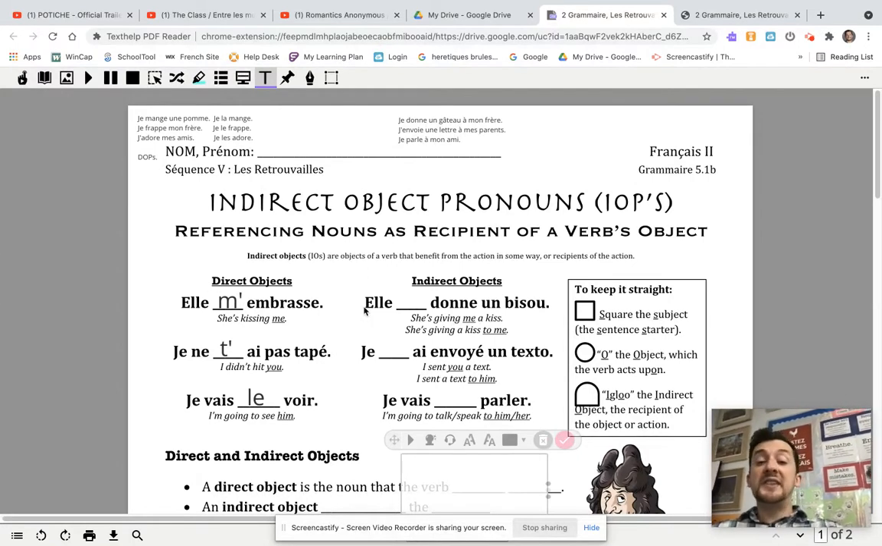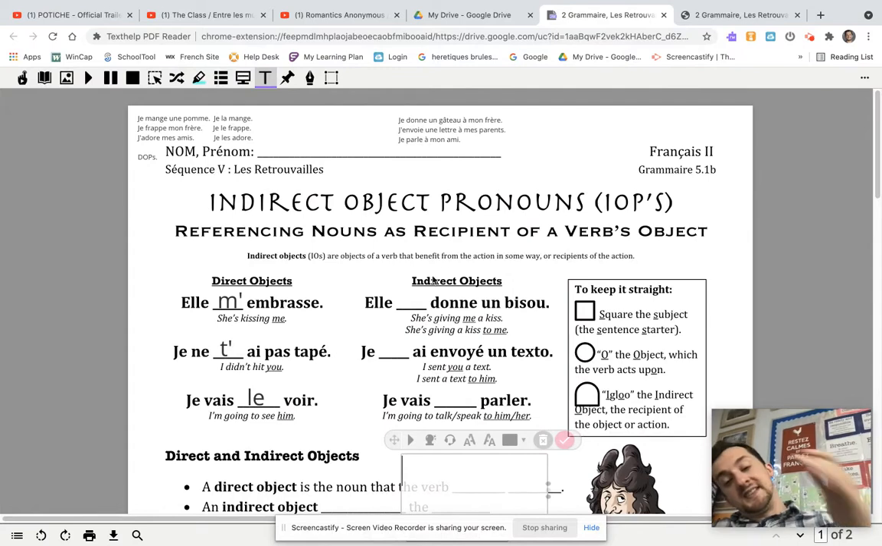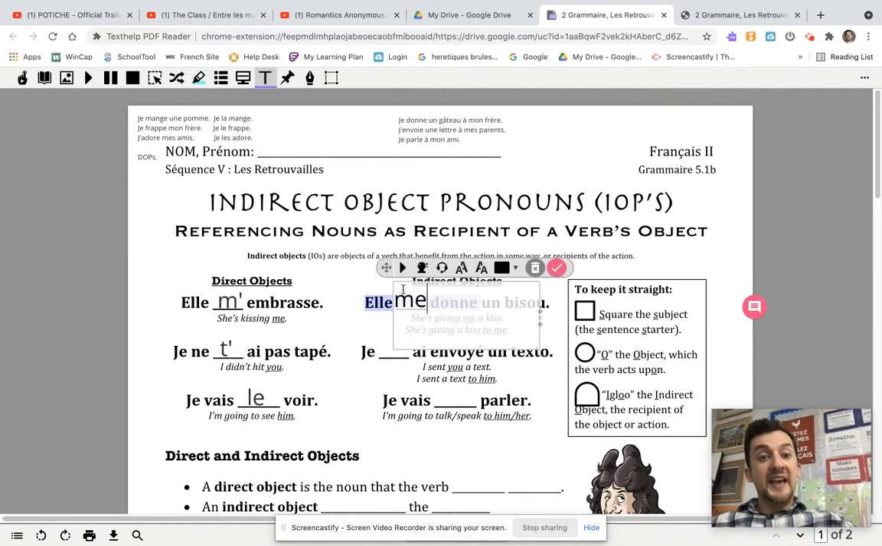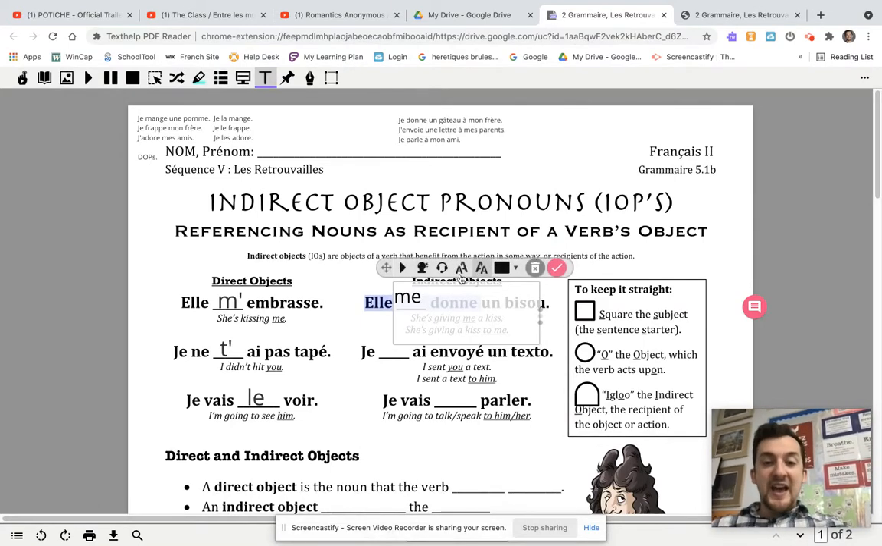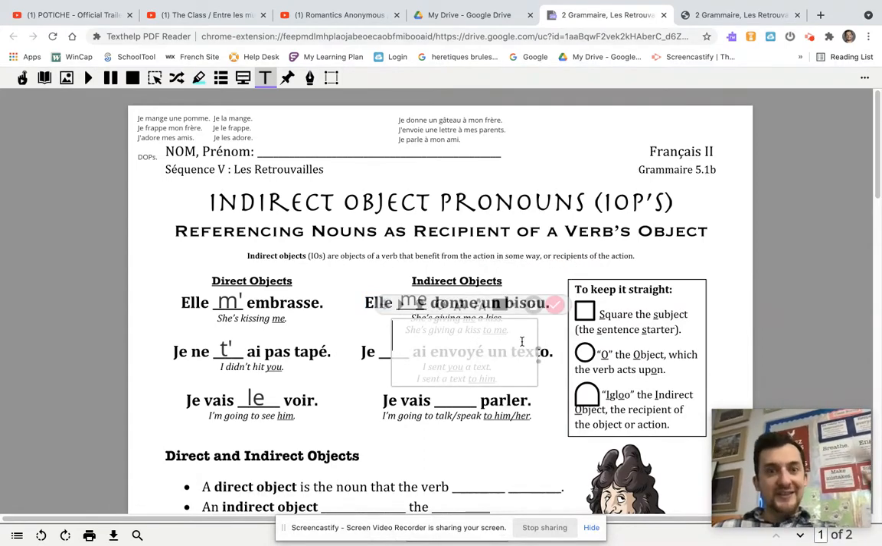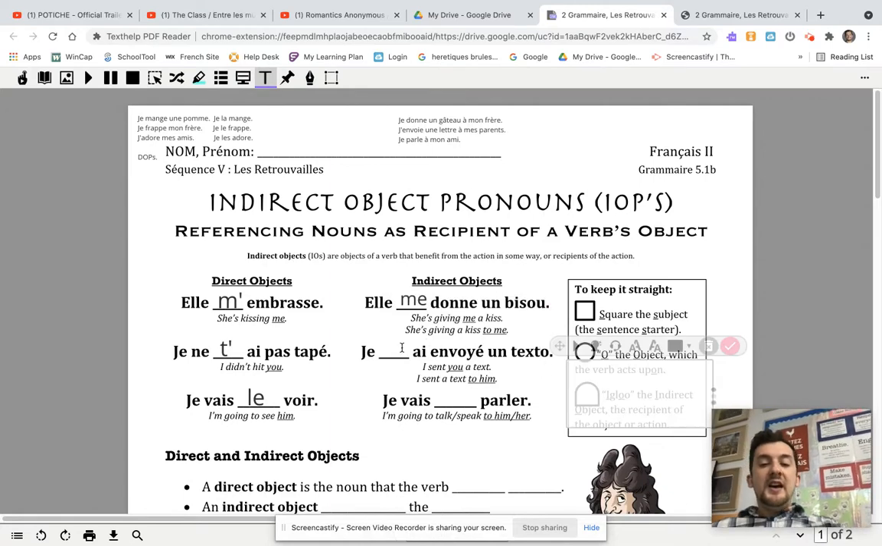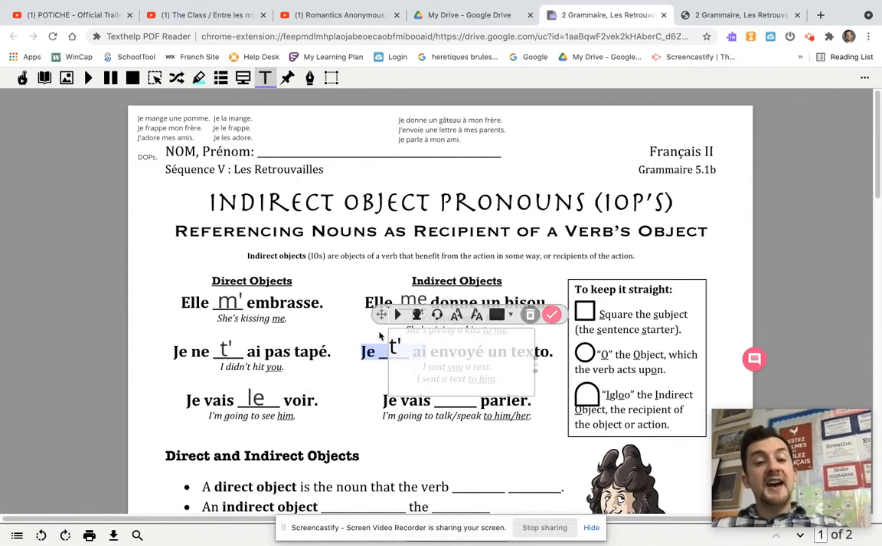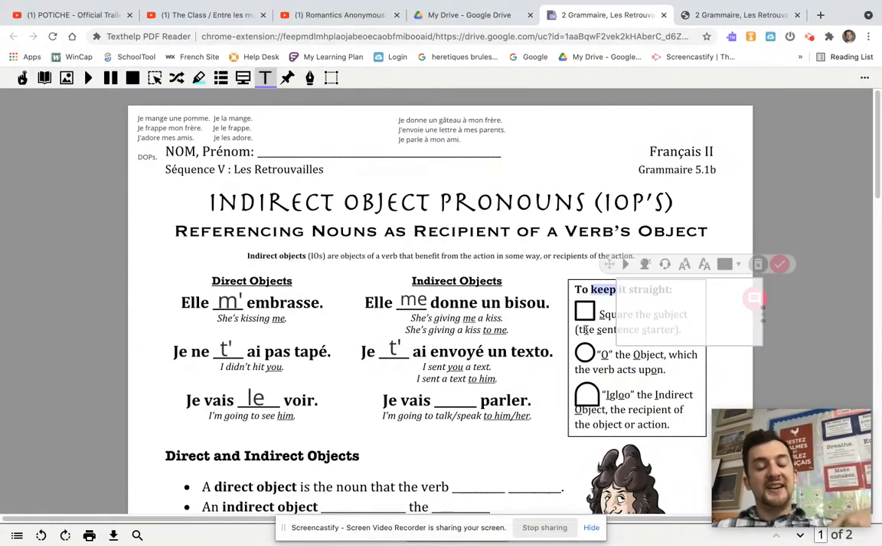So let's see how it changes with indirect objects. So let's say she's giving me a kiss. D'accord? If you want to say to me, you say me. And in fact, it's the same as you had before, me, m apostrophe. So it doesn't change. So why are we learning it if it doesn't change? Well, you'll see. I sent you a text is also, if you want to say to you, I sent to you a text. Now, you might be like, wait a second, why would you say you or to you? Well, in English, we have two different ways. You can say she's giving me a kiss or she's giving a kiss to me. And whether or not you say to depends on your word order.